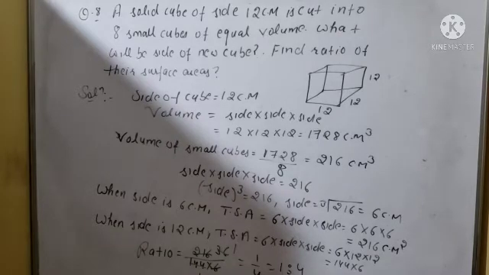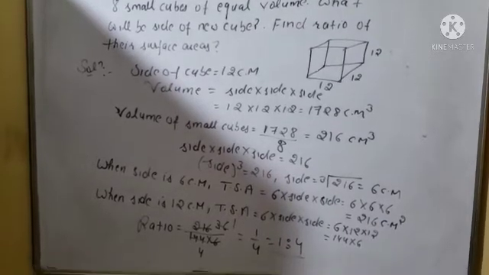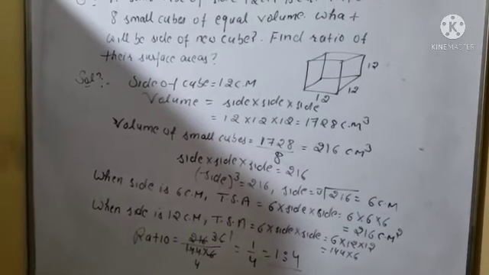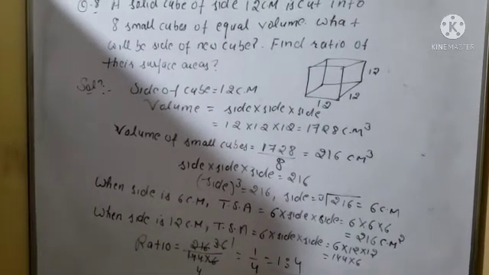Now the ratio will be the total surface area of both. So divide that and you will get the answer 1/4. So answer will be 1:4. Clear? So this is your question number 8.